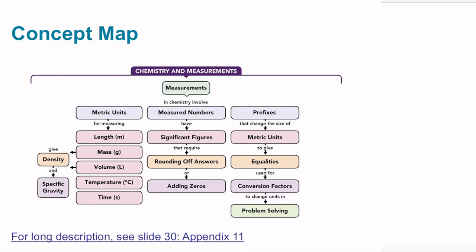We've covered a lot of material in this chapter. We covered measurements, measured numbers, significant figures, how to round our answers, and when to add zeros. We covered prefixes, metric units, equalities, conversion factors, and problem solving. We covered length, mass, volume, temperature, time, and how mass and volume relate to density and specific gravity. Join me for the next chapter.